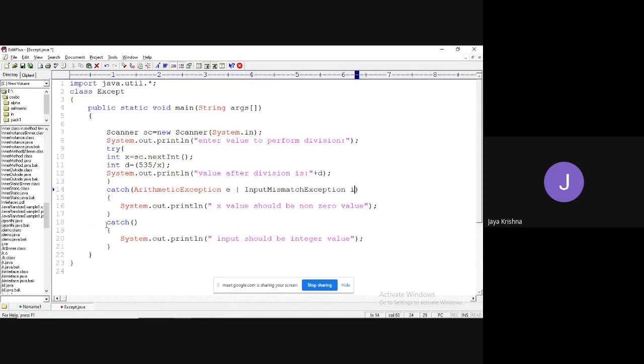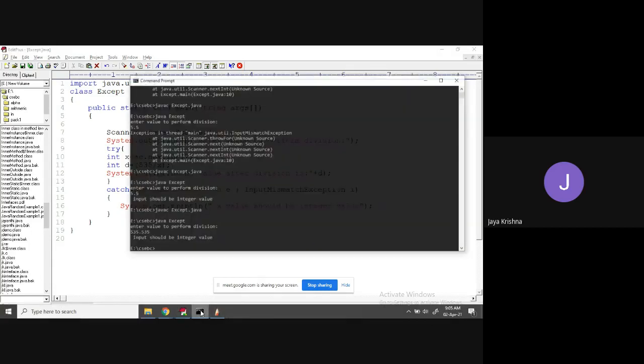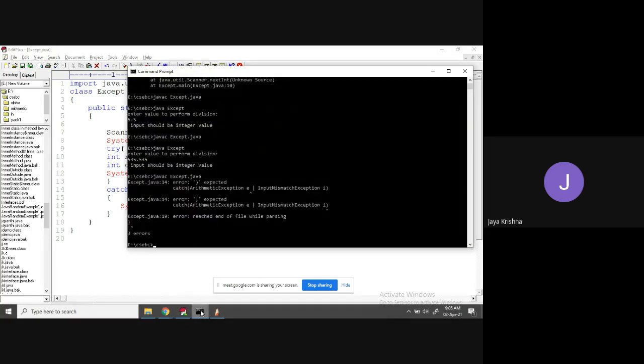Maybe this kind of version it is allowing or not. In Java 8 and above, it is going to allow. X value should be non-zero, or instead of saying that, X value should be integer value only. Same. Let me write. Okay, fine.